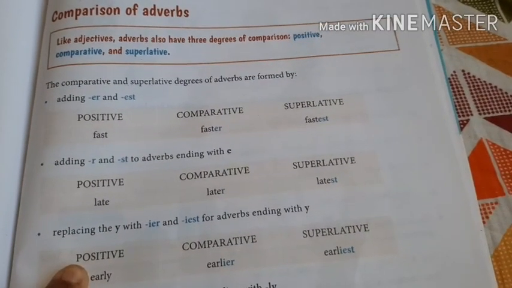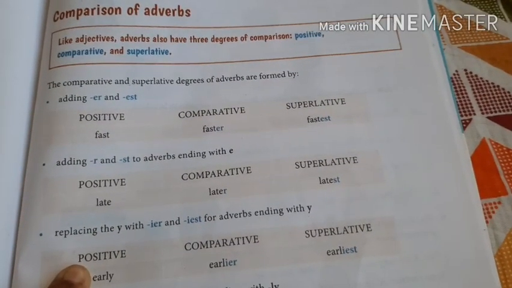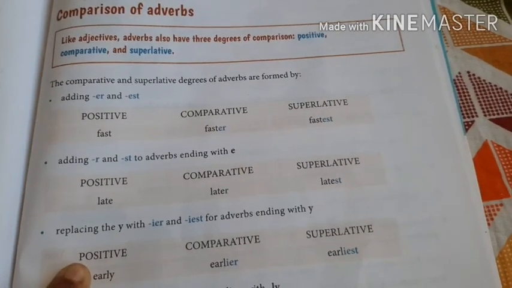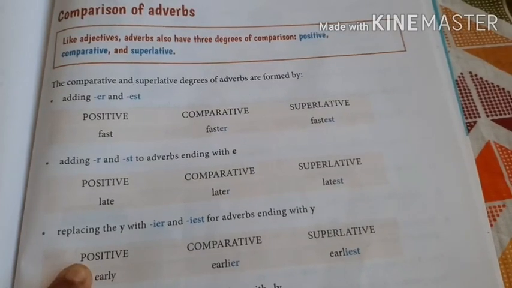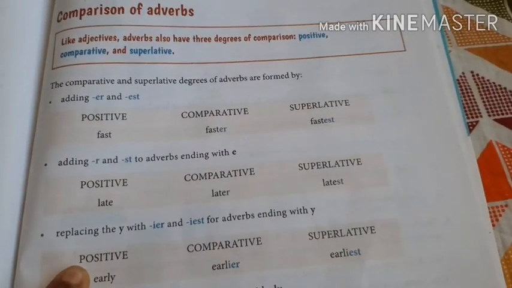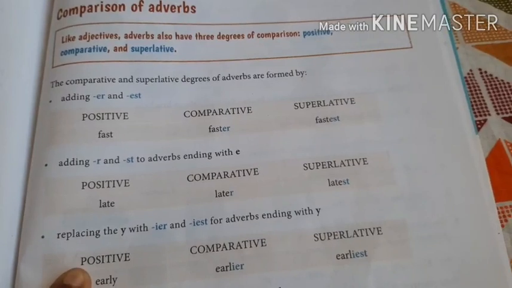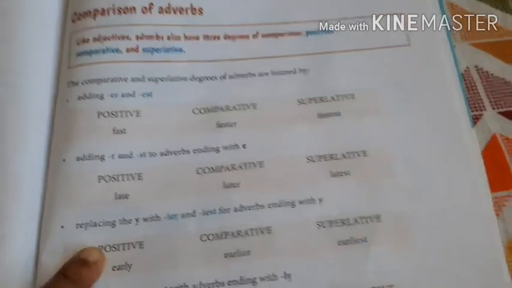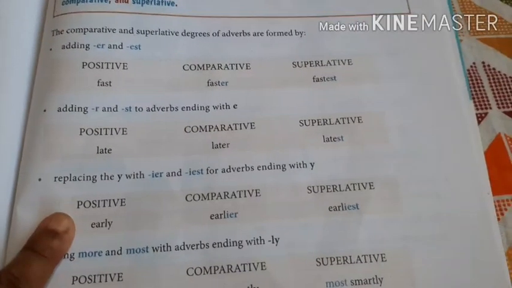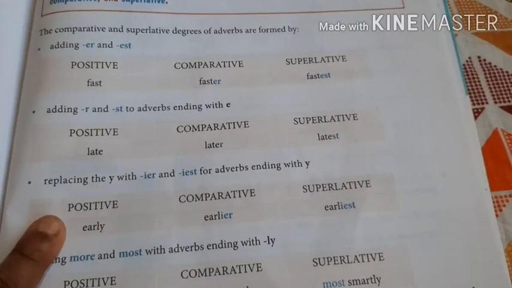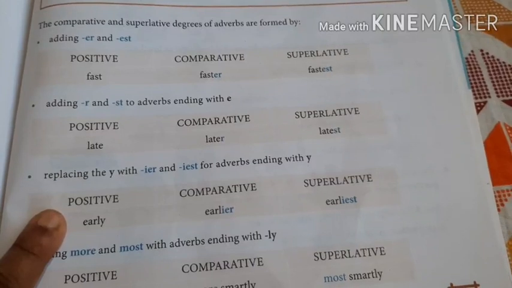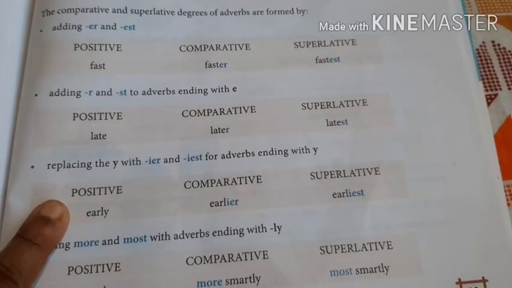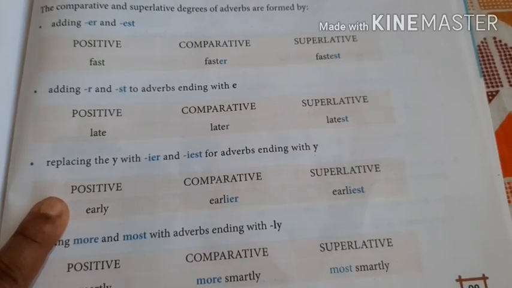Like adjectives, adverbs also have 3 degrees of comparison: positive, comparative and superlative, right? Same as adjective, adverbs के भी 3 degrees of comparison is same: positive, comparative and superlative. Let us see. The comparative and superlative degrees of adverbs are formed by adding er and est, as we all know. Fast, faster, fastest, right?